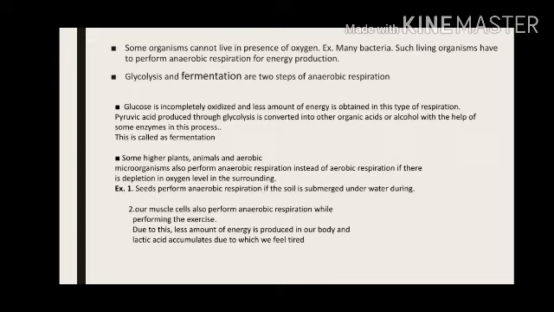So this process is called fermentation. In fermentation, first glucose is incompletely oxidized, then the pyruvic acid which is formed is converted into organic acids or alcohols, mostly alcohols, with the help of enzymes. This entire process is nothing but fermentation.